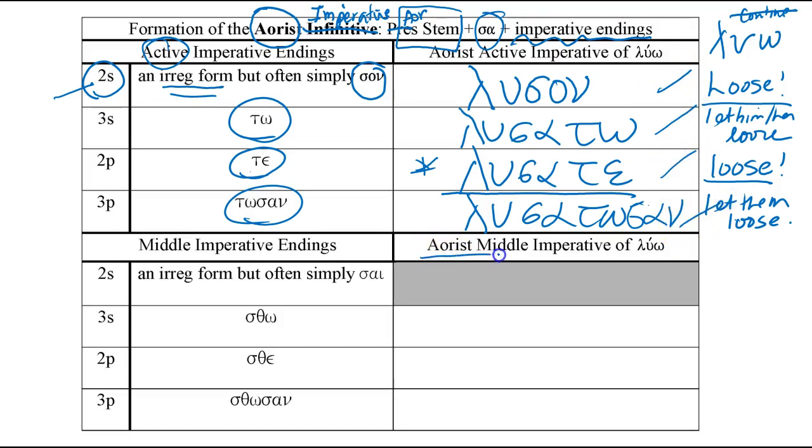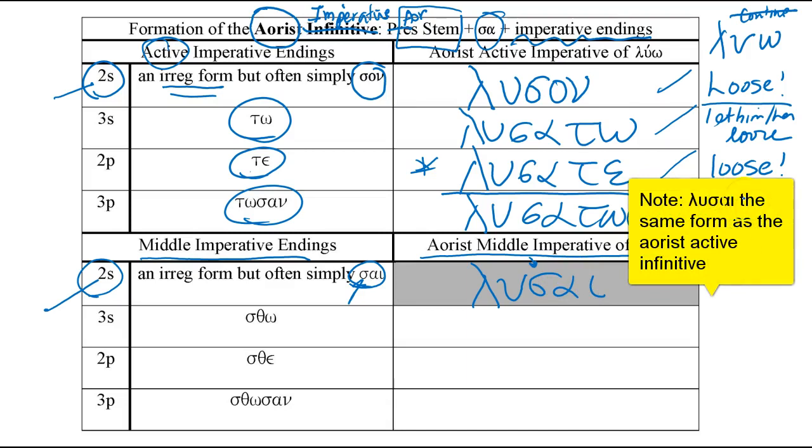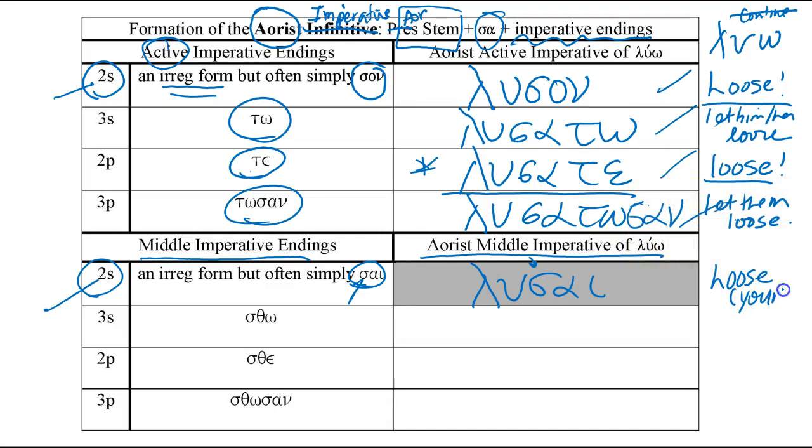And what about the aorist middle? So these are just the middle imperative endings, because with the aorist tense, it always has a separate form than the passive. And so it also has a second person singular irregular form. Most of the time, psi will work, but not all verbs will use psi. Luo does. So you take the stem lu, add sai, and lusai. In the middle voice it would be "loose (yourself)." Kind of a reflexive translation, but we'll just translate it that way.